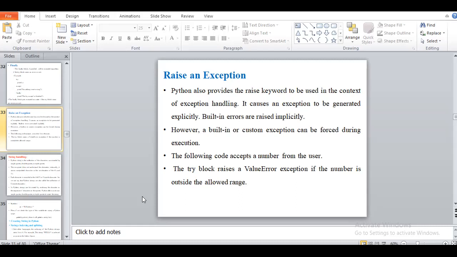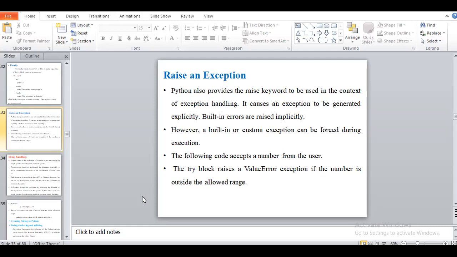For example, suppose there is a program that requires 2 GB of memory for execution. Consider we have one program that requires 2 GB of memory for execution. If the program tries to occupy more than that, then we can raise an exception to stop the execution of the program. Suppose the program wants to occupy the whole 2 GB space to store its data, so it will raise an error.